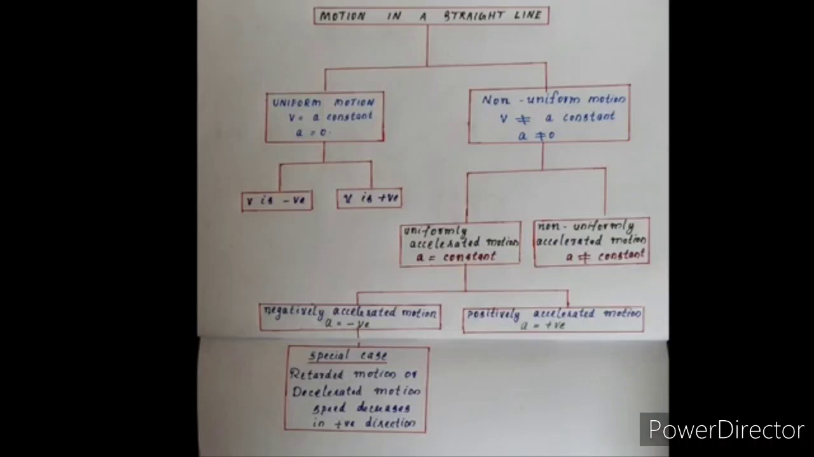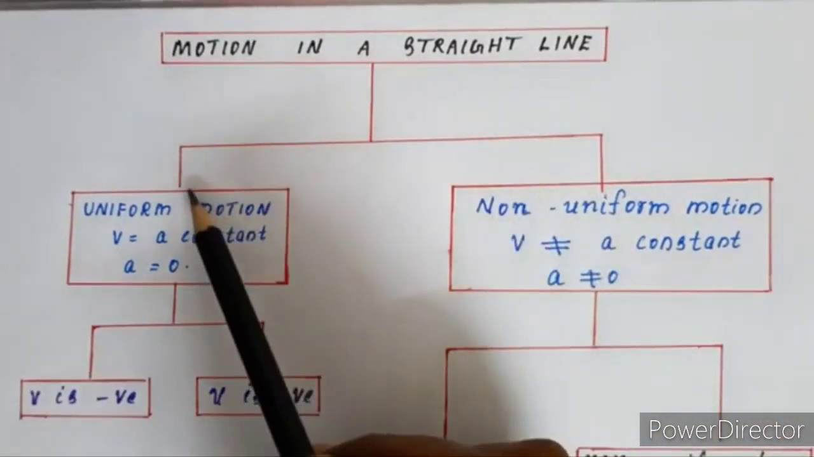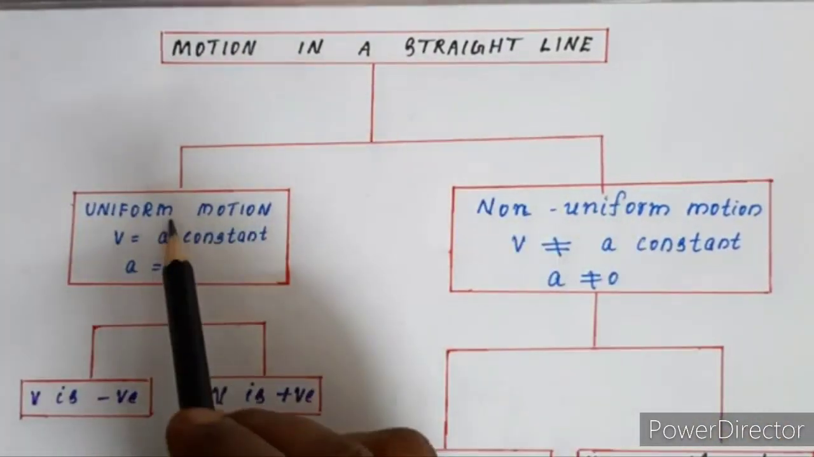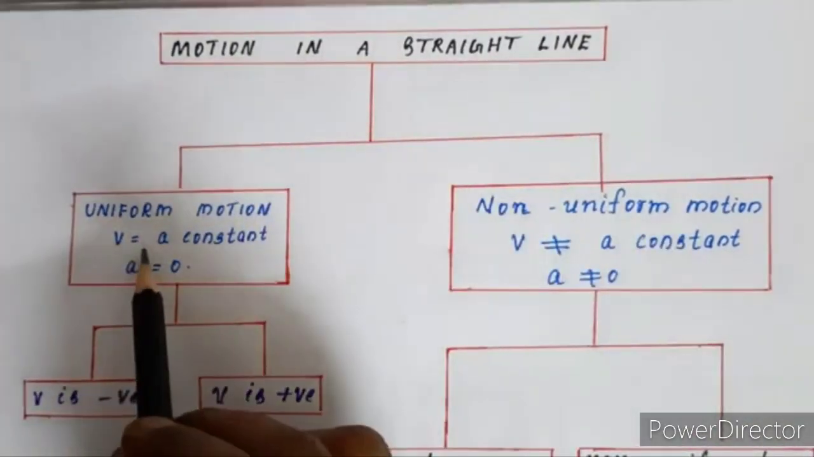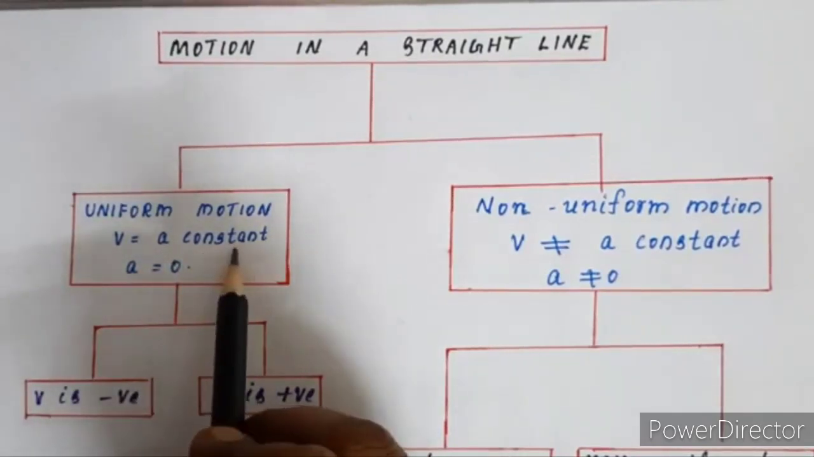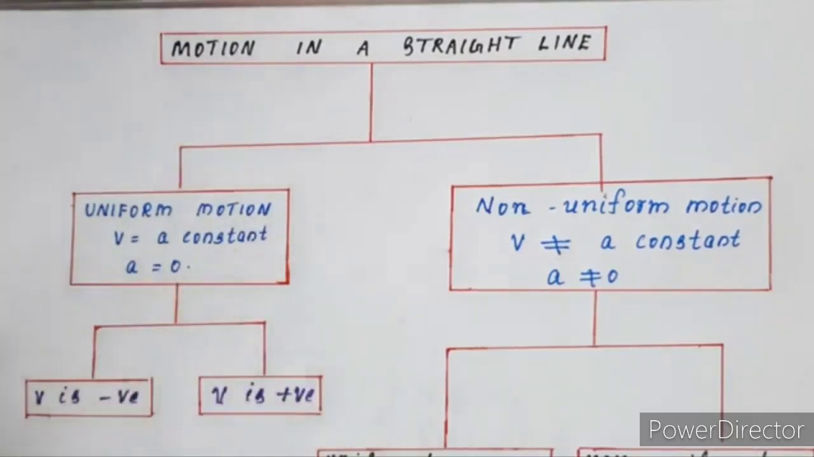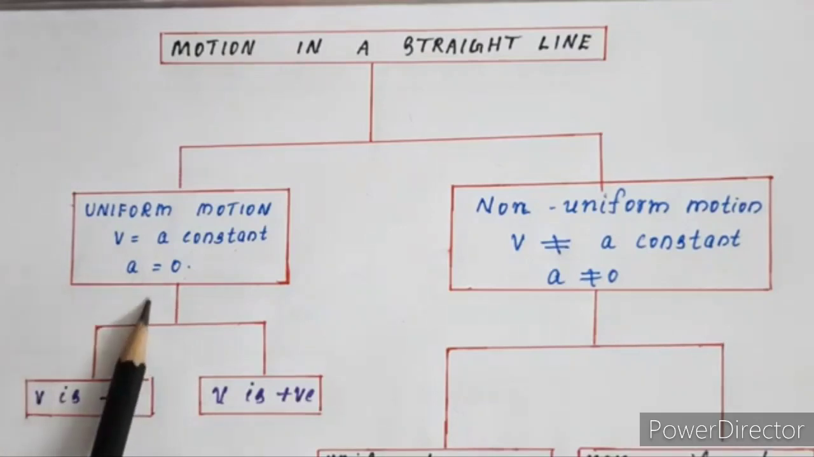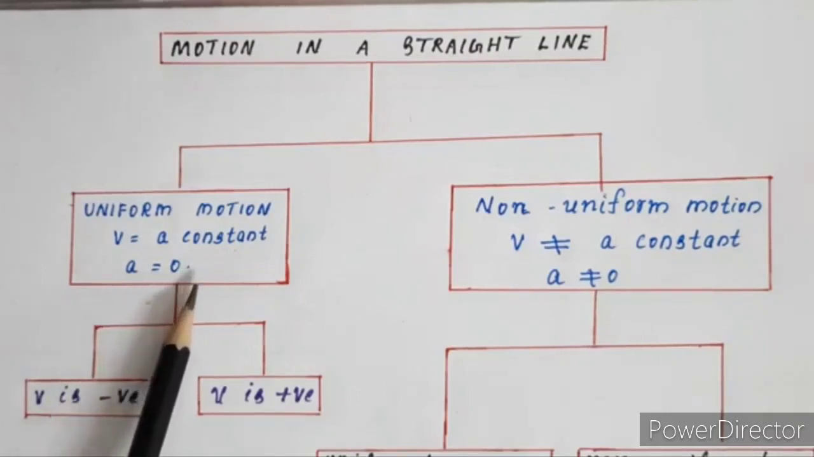We are discussing the different types of motion in a straight line. Motion in a straight line is generally classified into two: uniform motion and non-uniform motion. What do you mean by uniform motion? The type of motion in which velocity remains constant is termed uniform motion. For that type of motion, acceleration will be equal to 0. So in uniform motion, velocity is a constant and its acceleration is equal to 0.